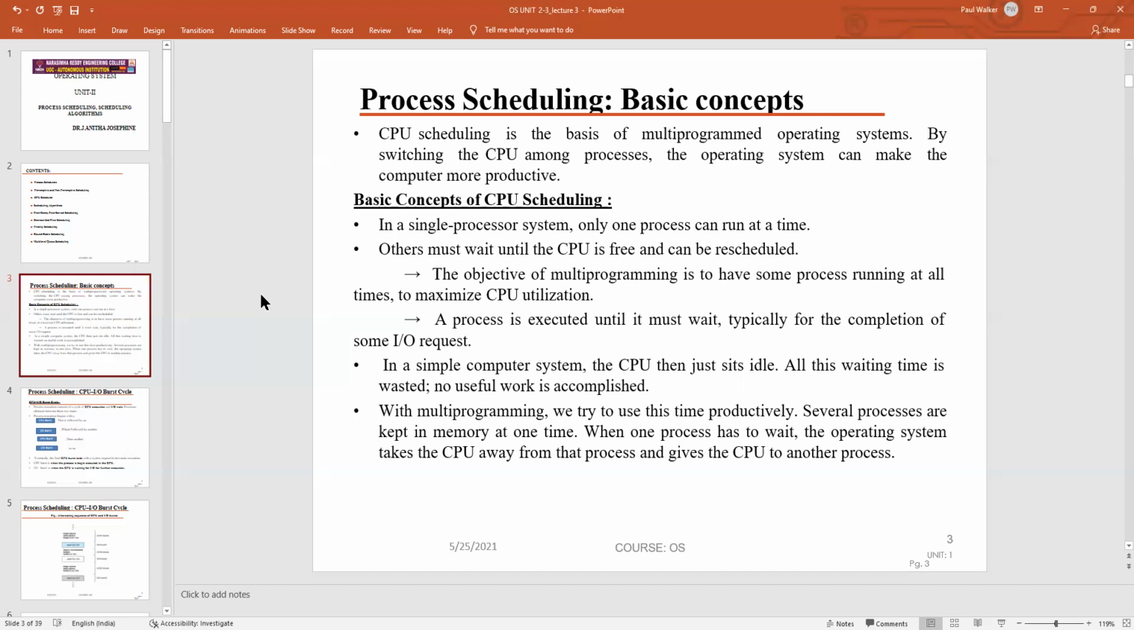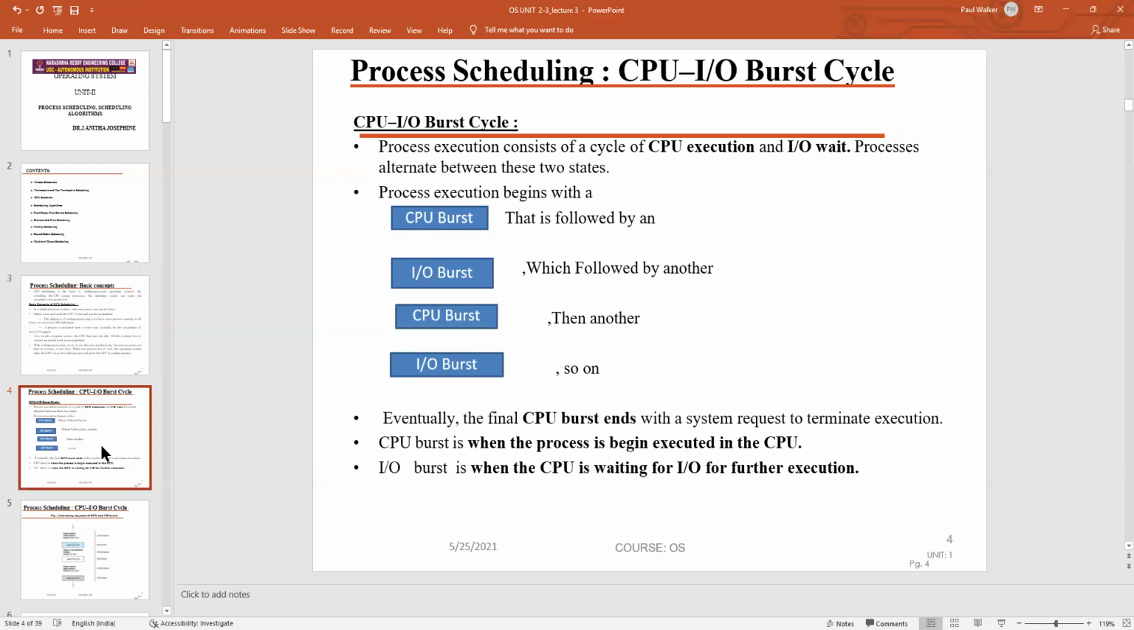The objective of multiprogramming is to have some process running all the time to maximize CPU utilization and resource utilization. As we know, a process is executed until it must wait for an input-output condition to be performed. With the multiprogramming concept, the productivity of the CPU is increased. Process scheduling can be done in two different categories: one is CPU execution, another is the input and output wait condition. These are the two parts of process scheduling.